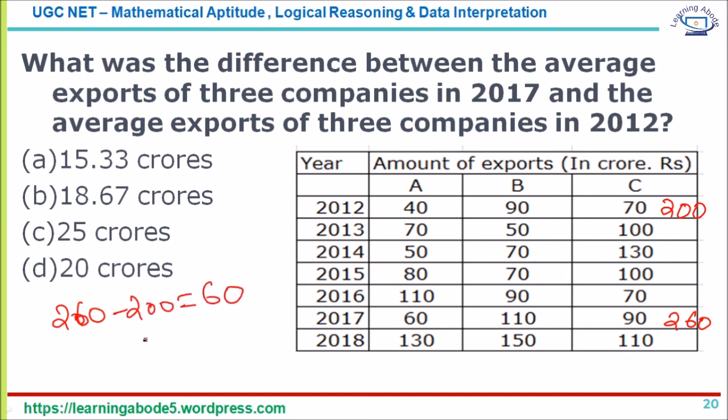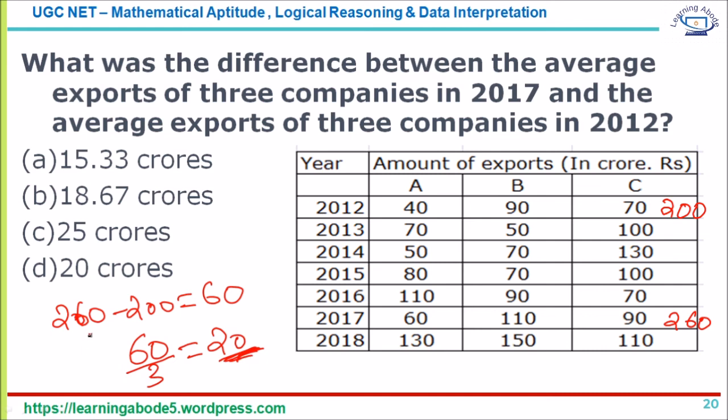They are asking for the average of the 3 companies, so since there are 3 companies, you just divide the difference by 3.